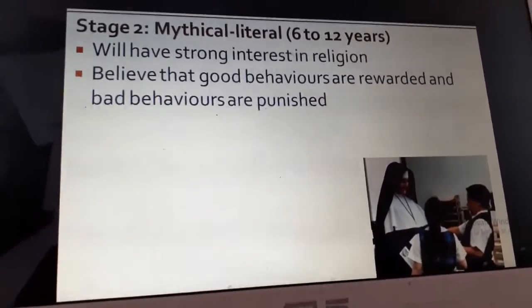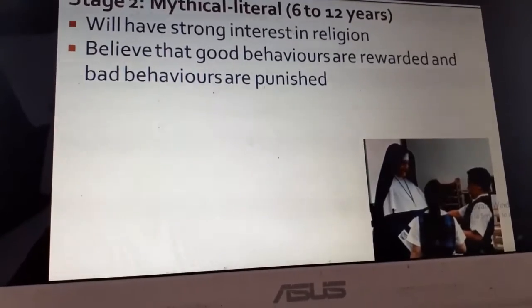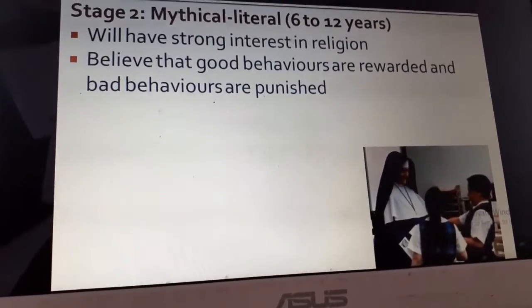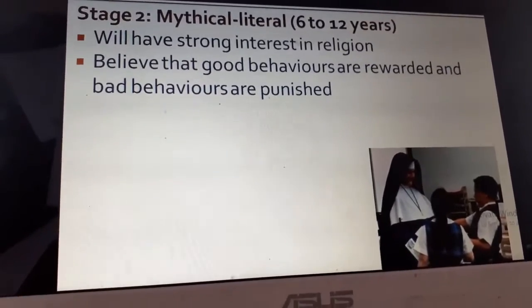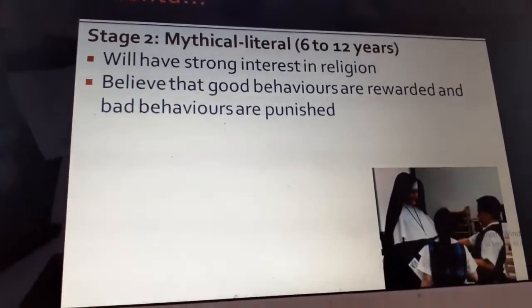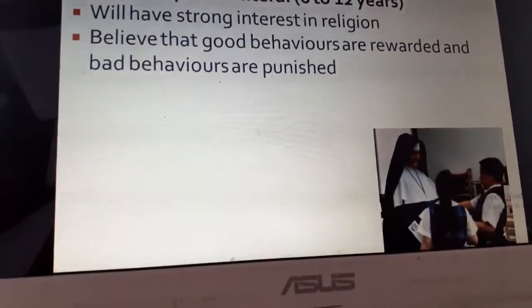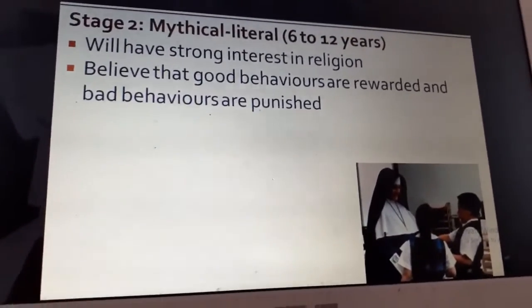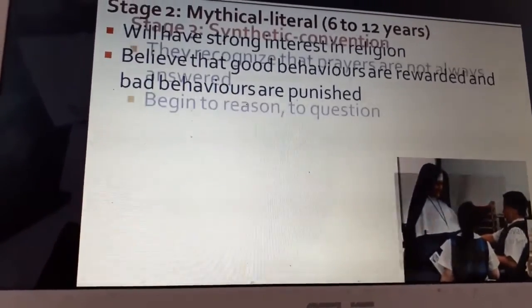The next stage, from 6 to 12 years, is mythical literal faith. Here they will have a strong interest in religion. They learn what are good and bad behaviors, and they know that good behaviors will be rewarded and bad behaviors will be punished. So they start developing a fear of punishment and a desire to be rewarded for good.